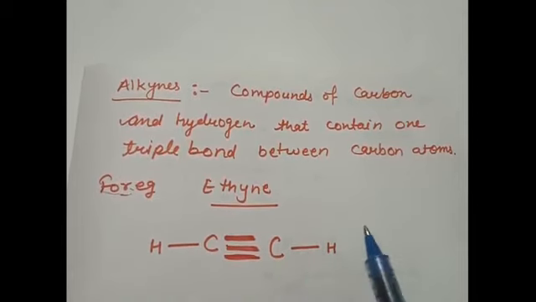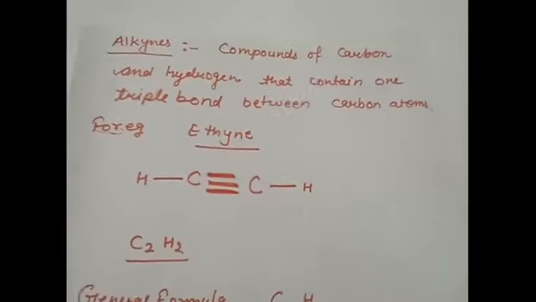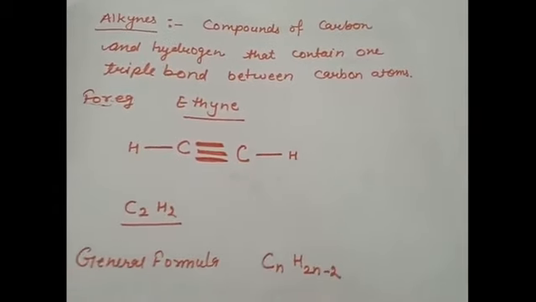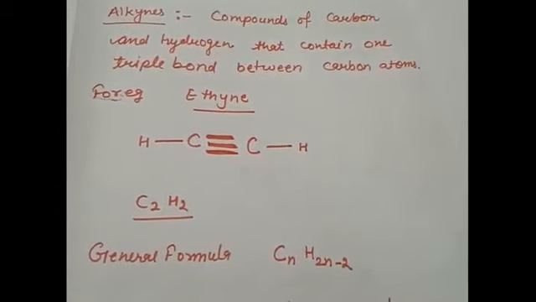But this alkyne and alkenes as well, which are having double and triple bonds in between the carbon atoms, these kind of compounds are called unsaturated hydrocarbons. So you see here that we have a formula C2H2 for ethyne, and the general formula for alkynes is CnH2n-2.